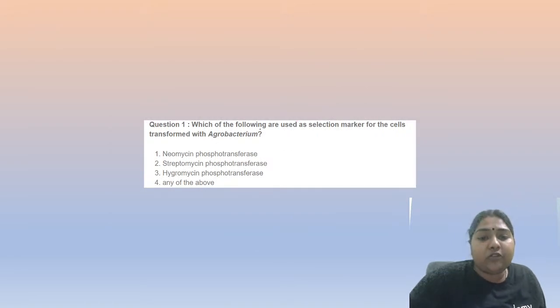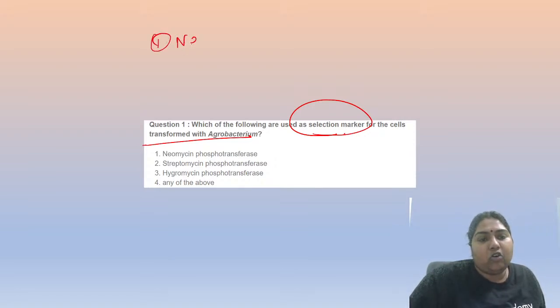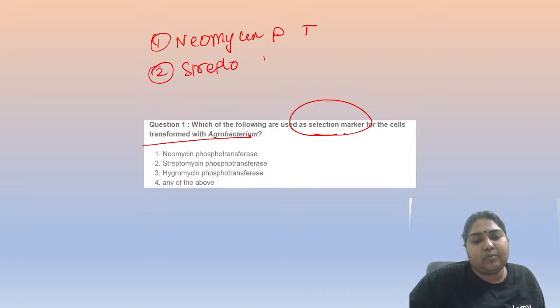Which of the following is used as a selection marker for the cells transformed with Agrobacterium? I'll read out the options. First, neomycin phosphotransferase. Second, streptomycin phosphotransferase. Third, hygromycin phosphotransferase.